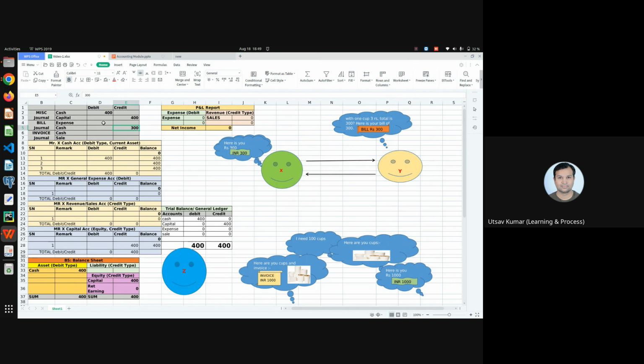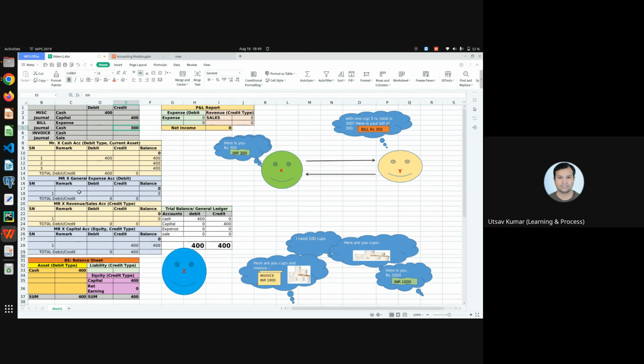Which other account? So what happened here? Mr. X made an expense. Why? Because he expensed 300 rupees in order to purchase the cups. So this is an expense. Till now he did not do any expense, but just after purchasing the cups, he expensed 300 rupees. So his expense account should increase to 300 rupees.